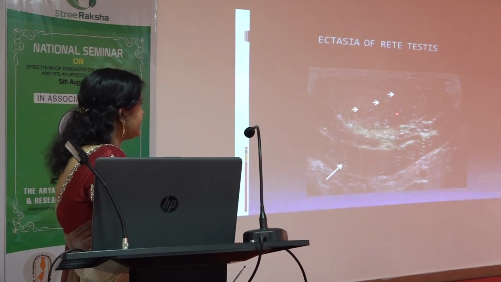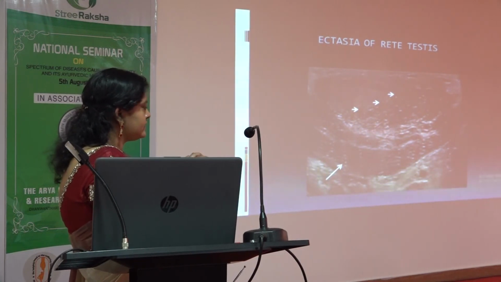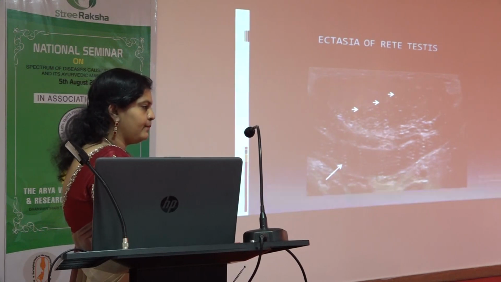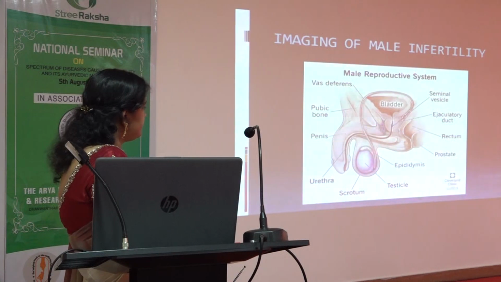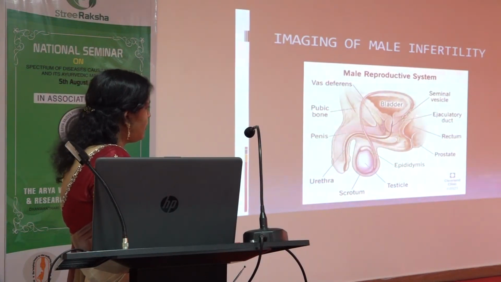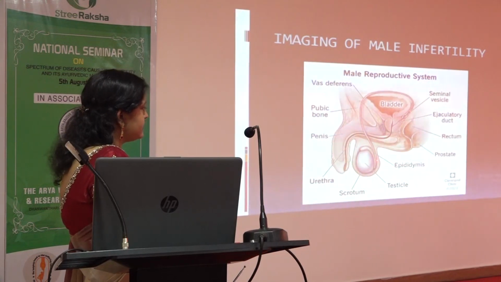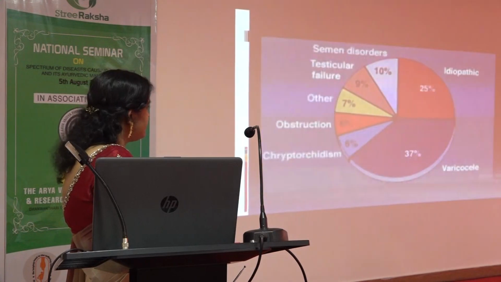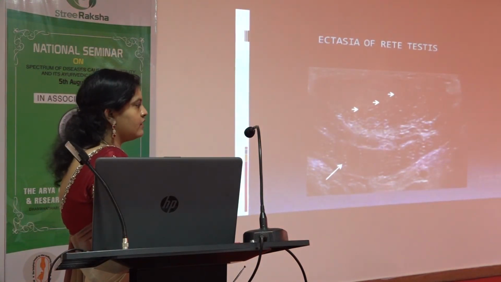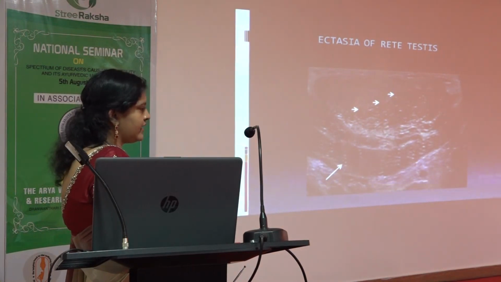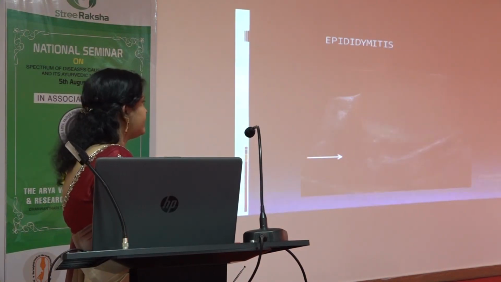And this is ectasia of the testis. This is a pathology where there is some block in the tract, either in the vas deferens, the ejaculatory duct or the seminal vesicle, which is causing a block here. So all the sperm will be collected here itself. If we do a proper needle aspiration, we just aspirate the sperm, which have settled here, and he can become fertile.